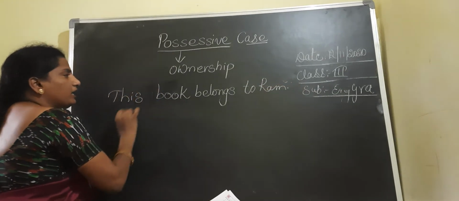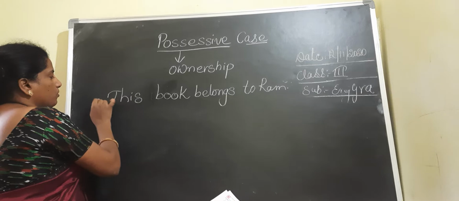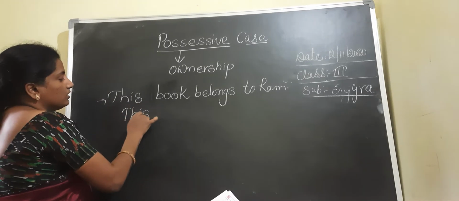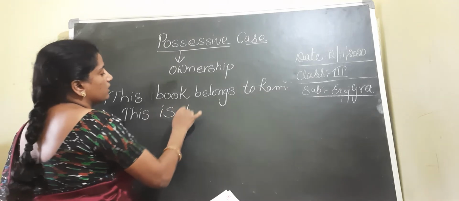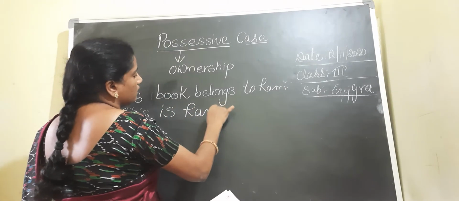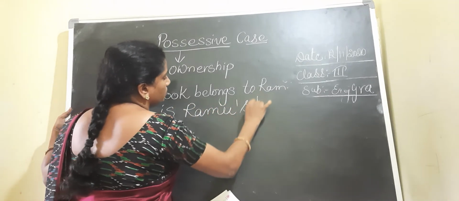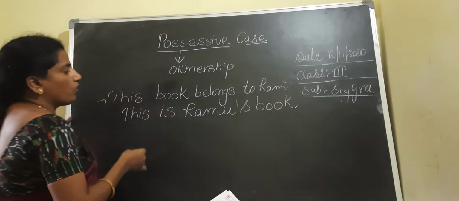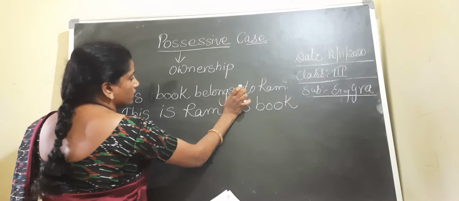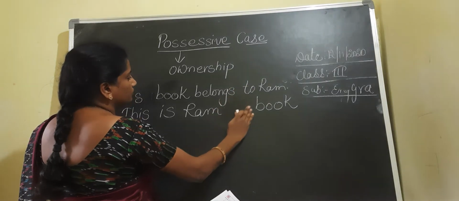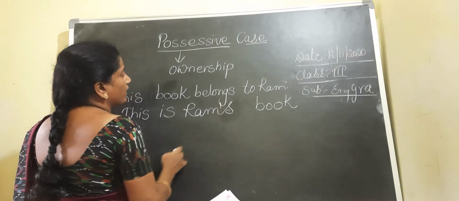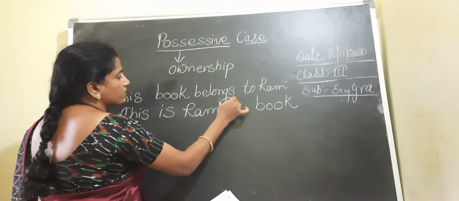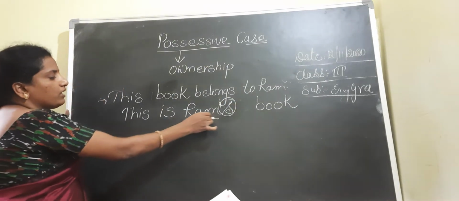We can say it in another model: this is Ram's book. What I have added to denote the possessiveness is an apostrophe s with the noun.